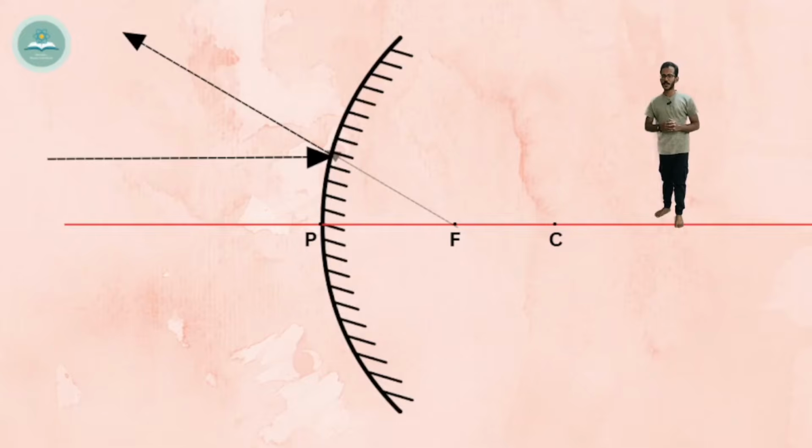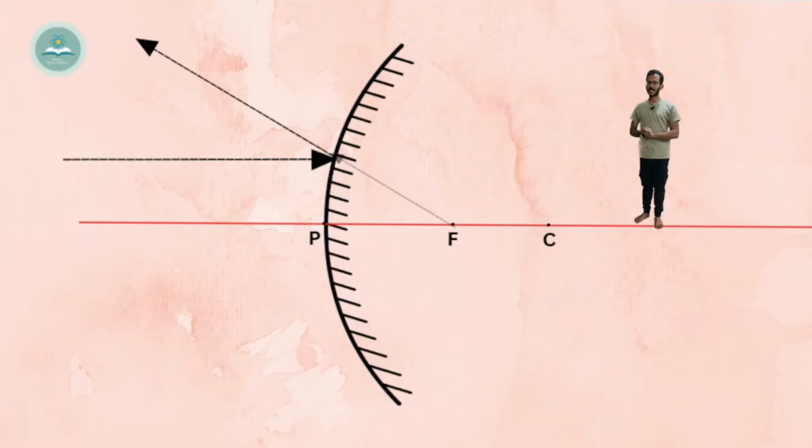In the case of concave mirror, all these points are in front of the reflecting surface. So here, when a ray of light comes parallel to the principal axis, it will get reflected back from the mirror in such a way that the ray, when we extend it inside the mirror, seems like it's coming from the focus of the mirror.